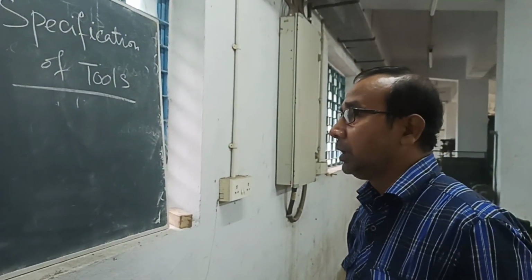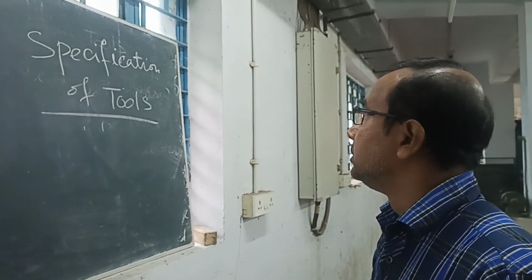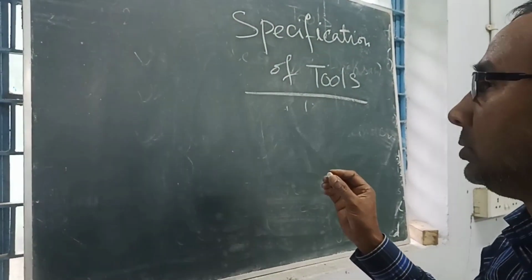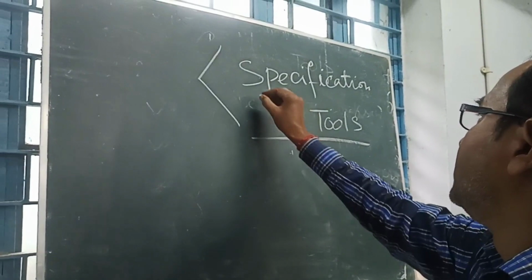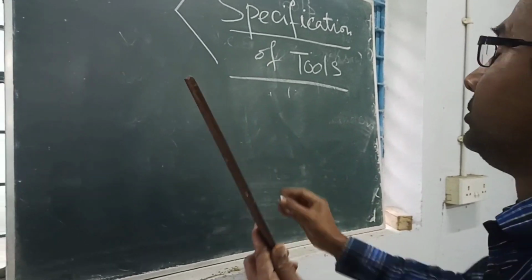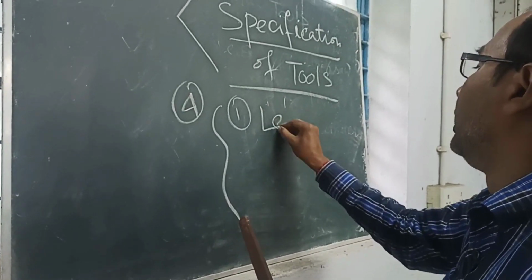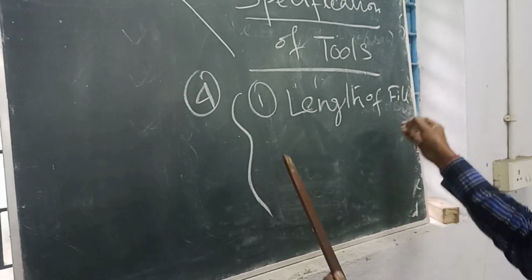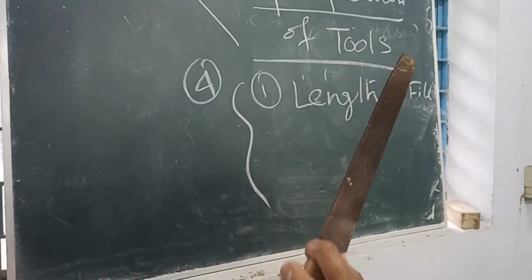Specification of tools is the special characteristics of any tool that can be separately indicated. When you go to the market to purchase a tool, you have to tell this common identity, called specification. So every tool has some specification. Like a file, you have to say four things. One is the length of the file, and you have to say from this tip to heel, this length is the length of the file.